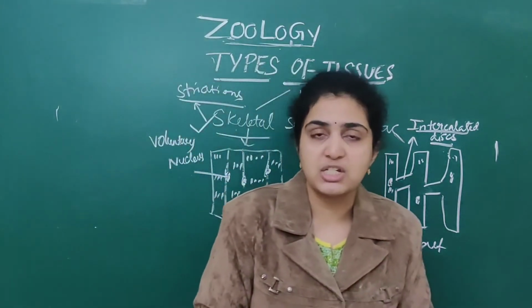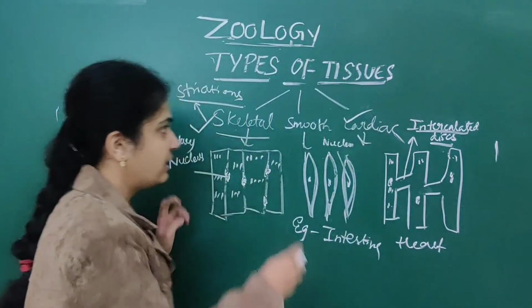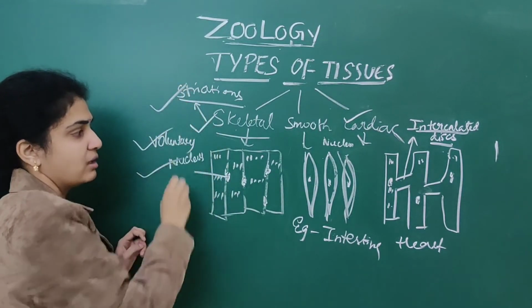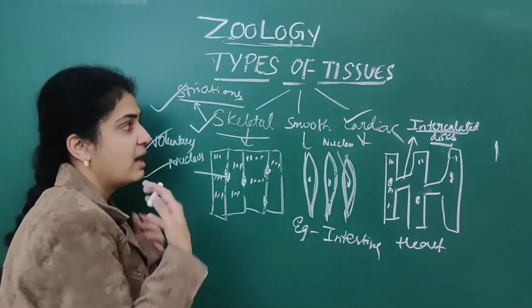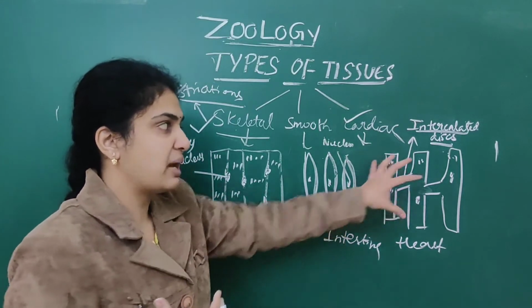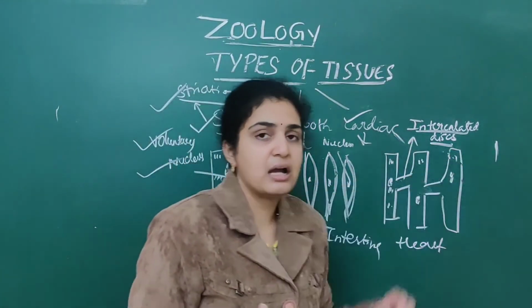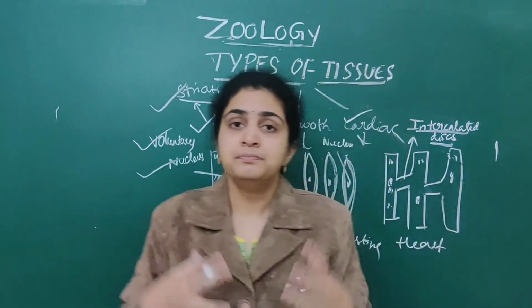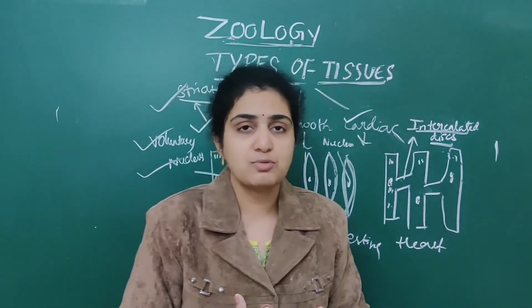They are involuntary. So the main four differences are striations, voluntary control, and the nucleus, which is present in all three. Examples, as well as the special feature present in cardiac muscle, the intercalated disc. So these are the different types of muscles which are present.